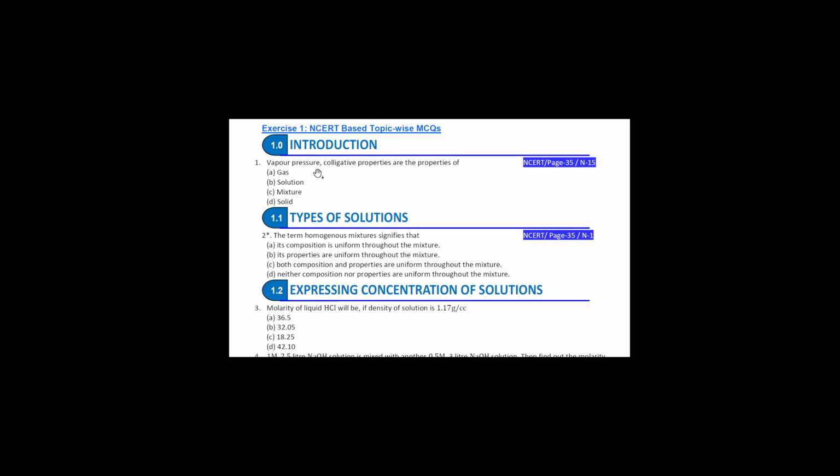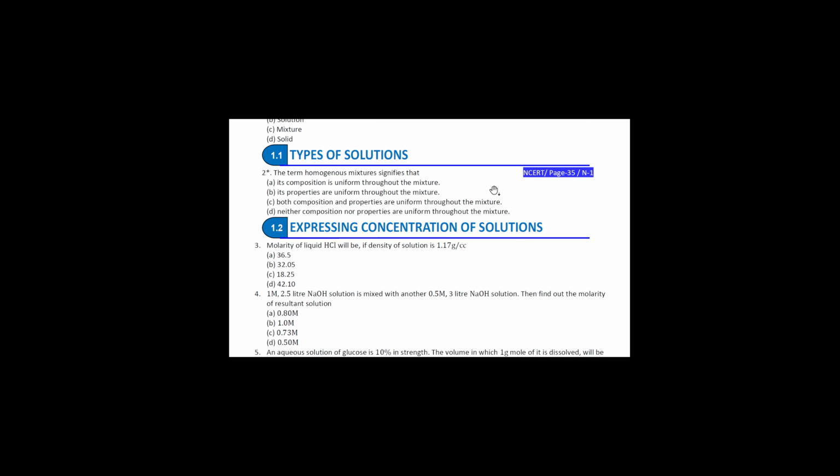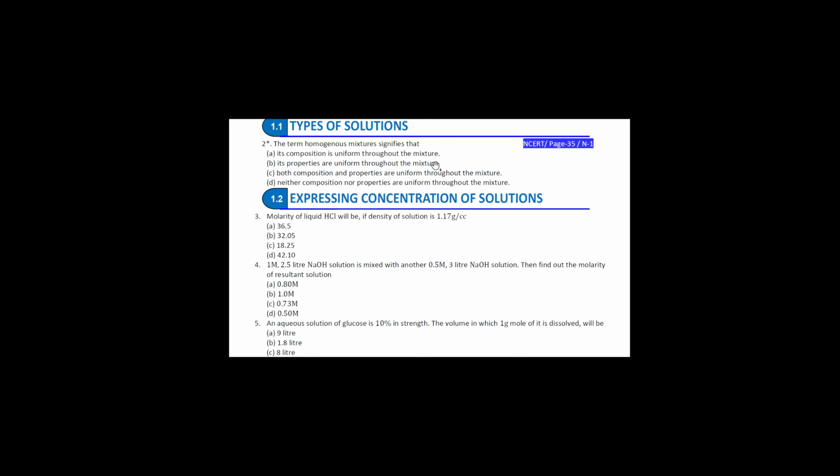Suppose you take the first question here, this is based on a colligative property, the initial concept about vapor pressure. The NCERT page number is given, just which line, where we are going to take. So the question is given, even the page number is given, where we are taking the topic. Gradually from there, I took the types of solutions topic. Questions are there.